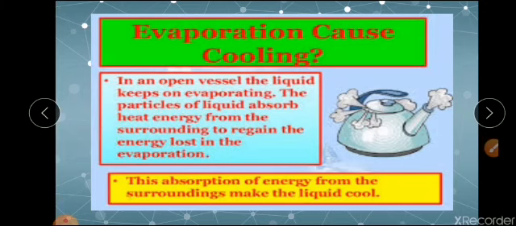Now, what is the reason behind this cooling effect? Whatever the change of state, heat is either absorbed or released. In case of evaporation, the heat is absorbed from the surroundings. Whatever heat is there in the surroundings is absorbed for that process, so that the surroundings feel a cooling effect. The heat was absorbed for evaporation, so in that area you will feel cool. You have so many examples or applications of evaporation given in your textbook.